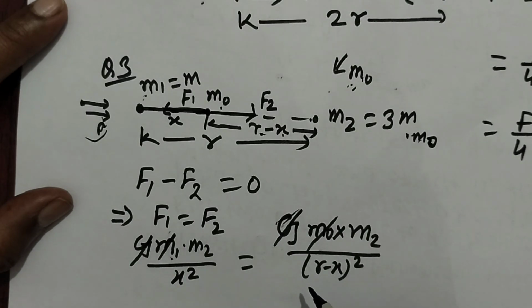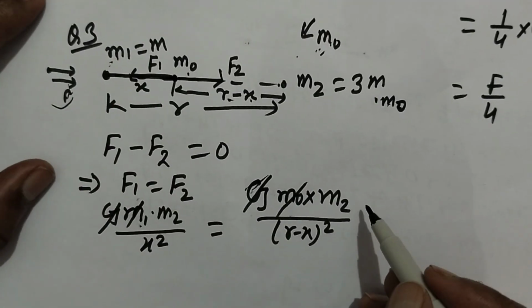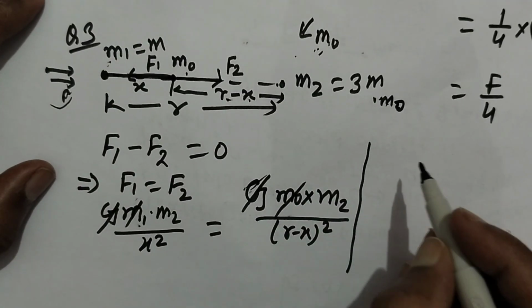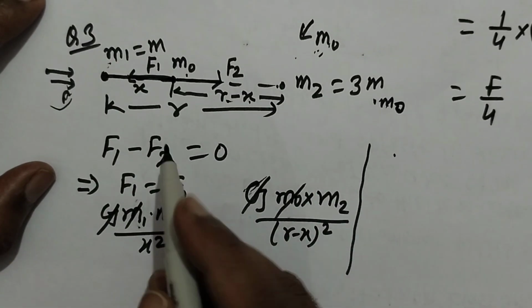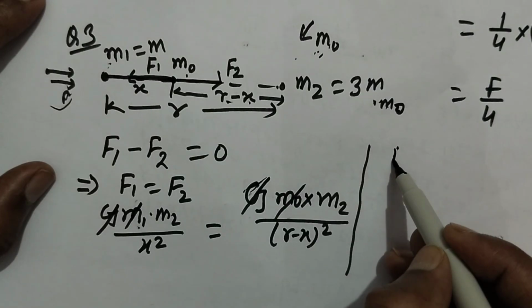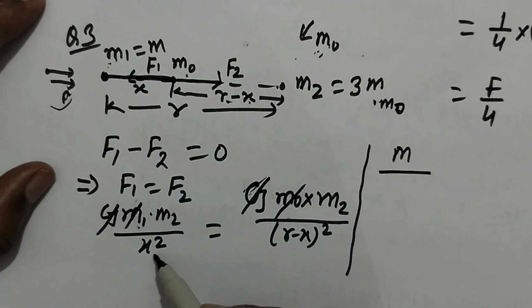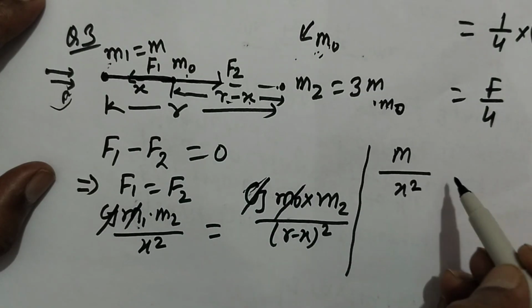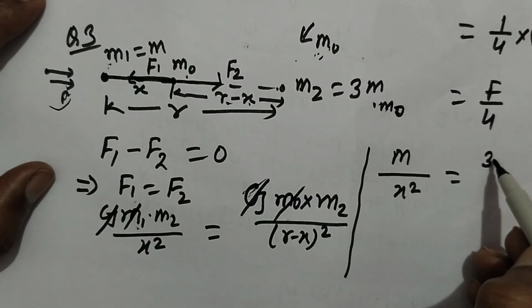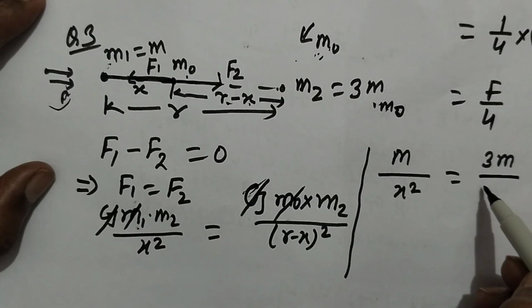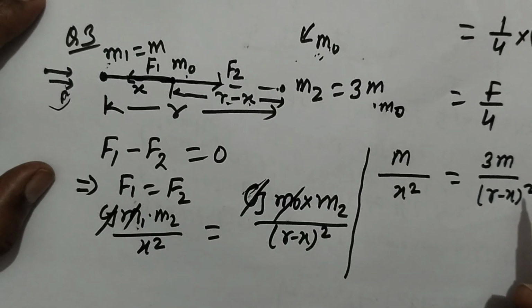M0 G will get cancelled out. We have m1 as m, over x square. Now this will be 3m over r minus x whole square.